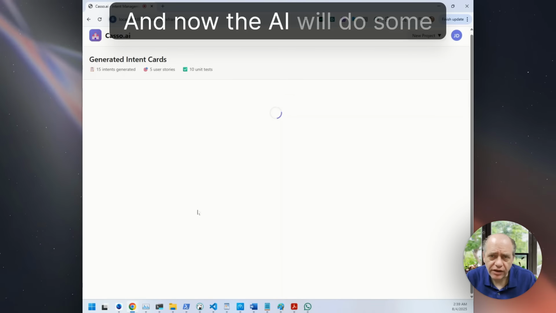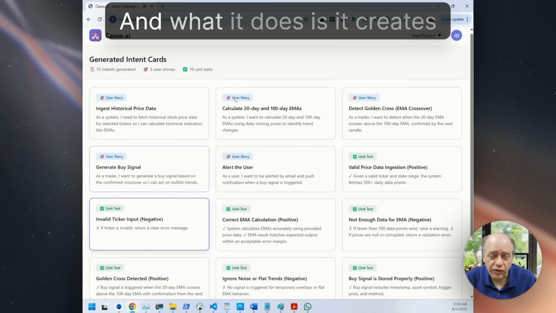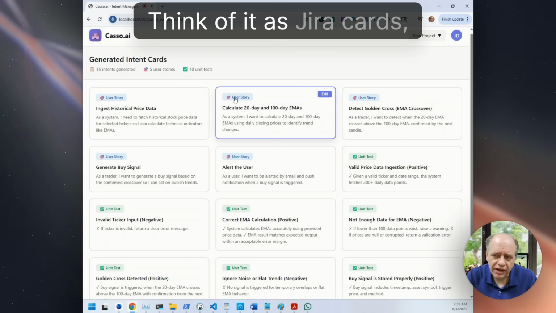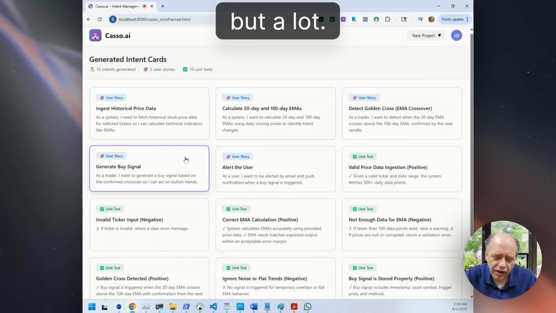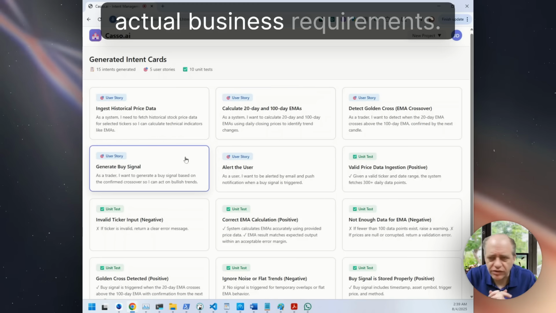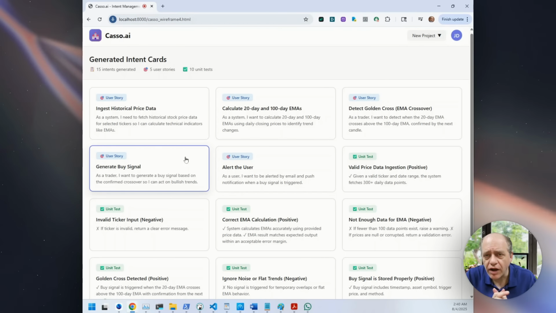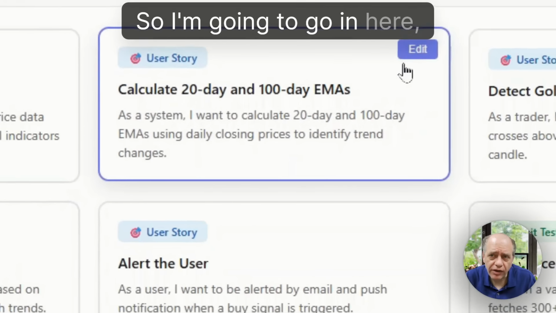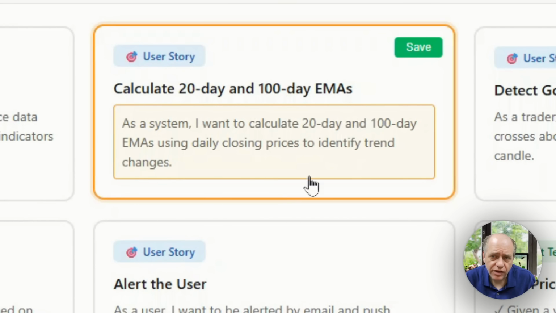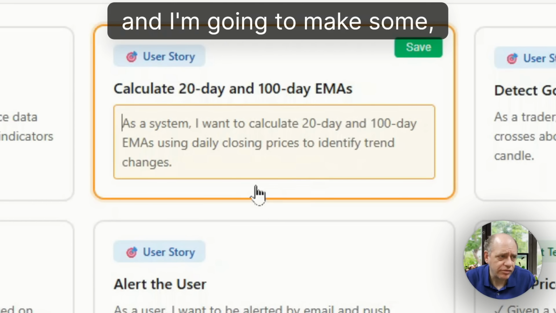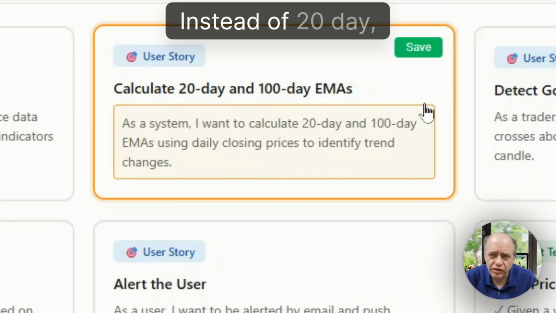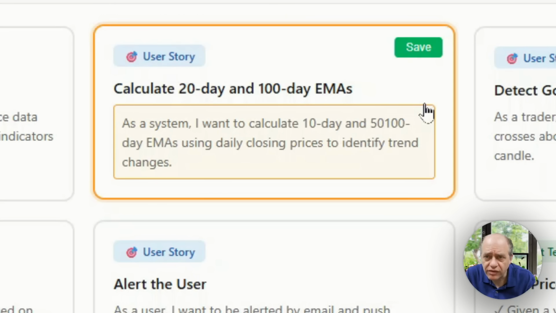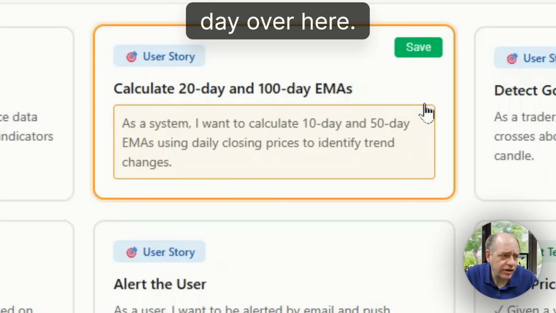And now the AI will do some more processing, and what it does is it creates intent cards. Intent cards, think of it as Jira cards, but these are tied to the actual business requirements, and they are bi-directional. So I'm going to go in here, I'm going to edit this, and I'm going to make some minor changes. Instead of 20-day, I'm going to make that 10-day and change that to 50-day over here.